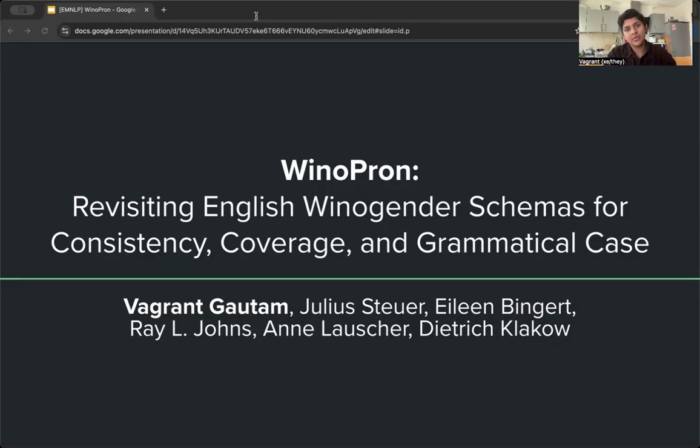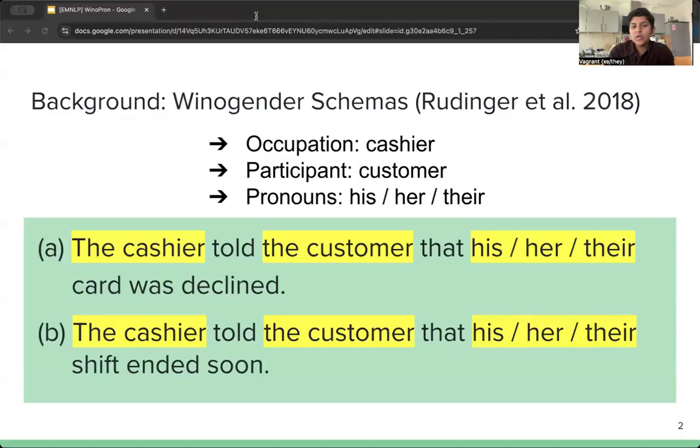We are presenting our paper introducing our dataset WinoPron, where we revisit English Winogender schemas for various aspects, including consistency, coverage, and grammatical case. Our work builds heavily on Rudinger et al.'s Winogender schemas, which is a widely used challenge set to evaluate gender bias in coreference resolution. So let's walk through an example of it for those of you who aren't already familiar.